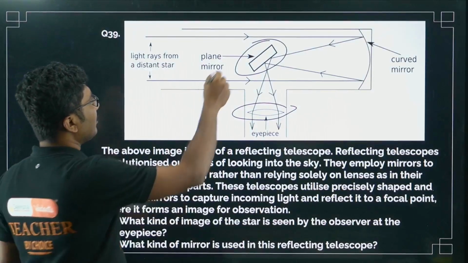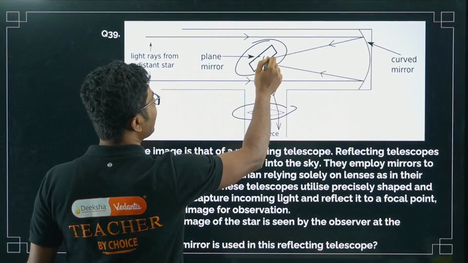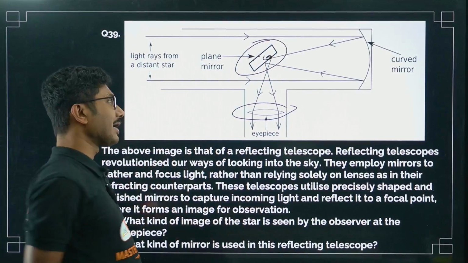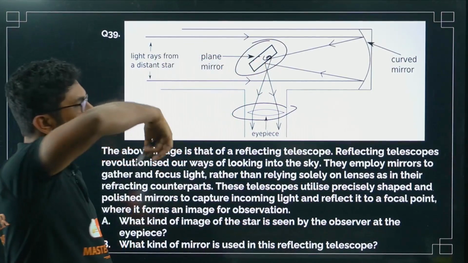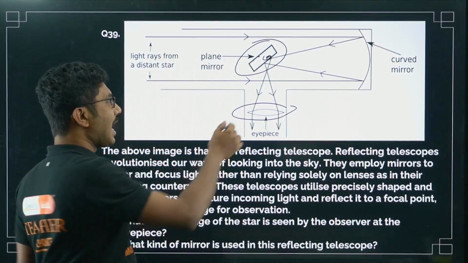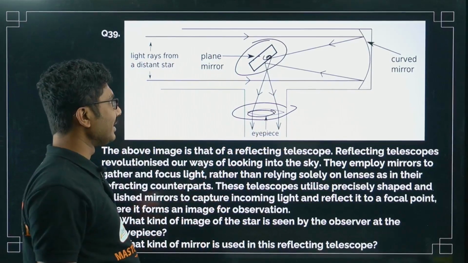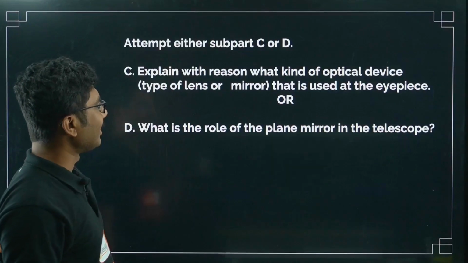Okay, if there was no mirror here, what would happen? The ray would have formed here, and how would you have observed it here? That is very, very difficult, right? But this plane mirror helps reflect the light, change the direction of light, and through here you can see the ray that you are getting, right? So that is why it is used.